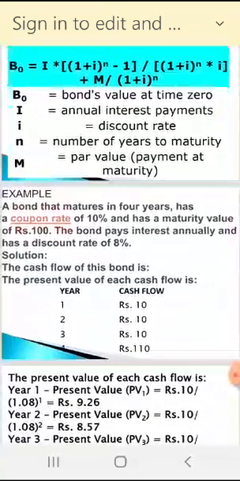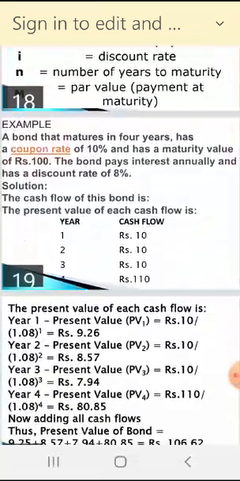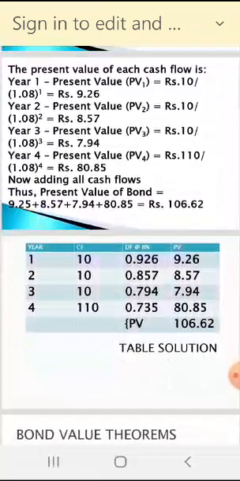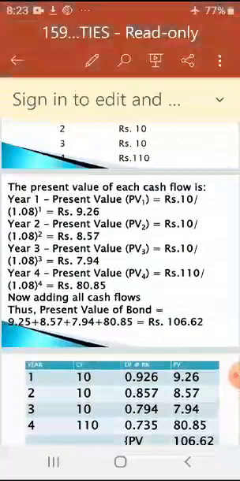One example I also took for this particular bond valuation, and the table solution was given. The value of the 100 rupees bond is 106.62, which we already discussed. Please see. Every example requires your personal attention with proper calculation in a note. Don't read the example. Solve the example.